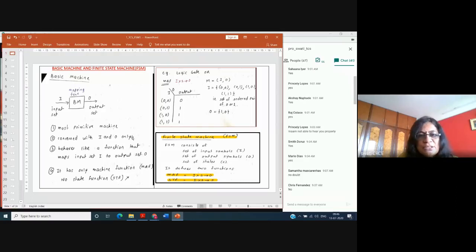Okay, and a machine has only I and O, and you represent that in the form of a transition table with a machine function. Whereas a finite state machine consists of I, O, and S, input, output, and set of states, and it has two functions, machine function and state function.